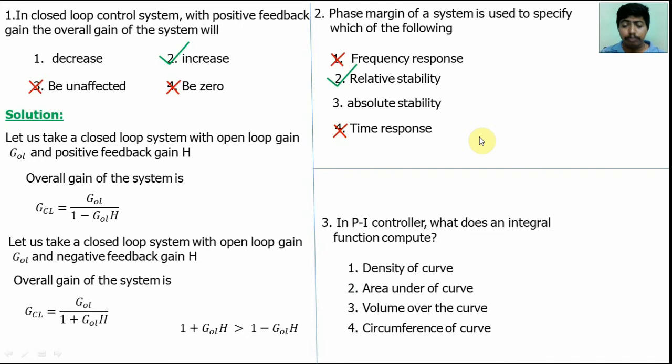The third question is, in the PI controller, what does the integral function compute? I means integration. Integration means accumulation of this value. The accumulation means area under the curve. So option 2 is correct. The integral function defines the area.